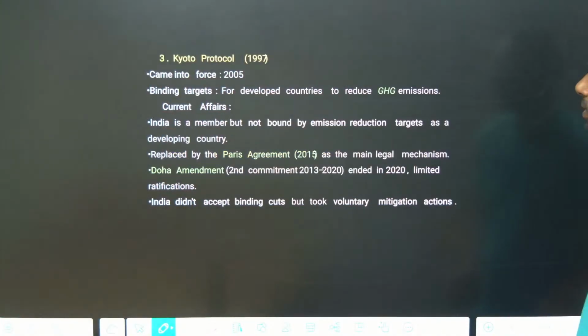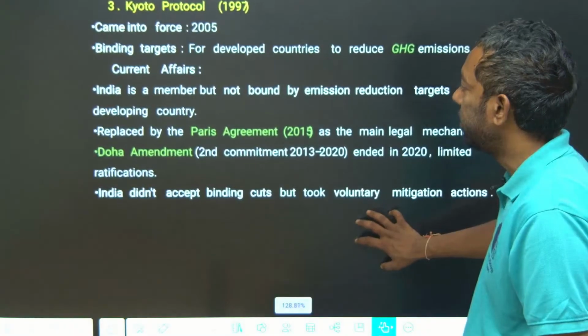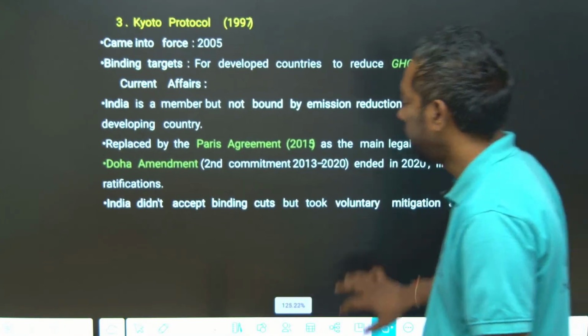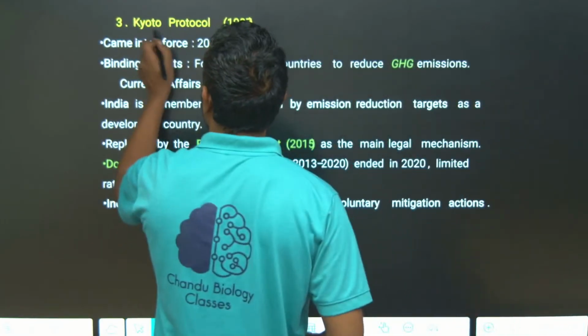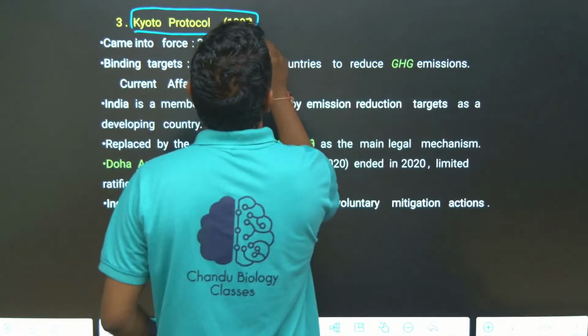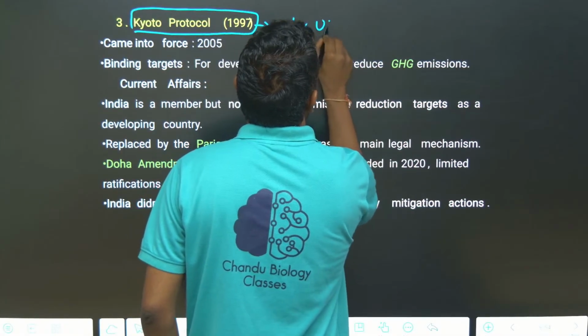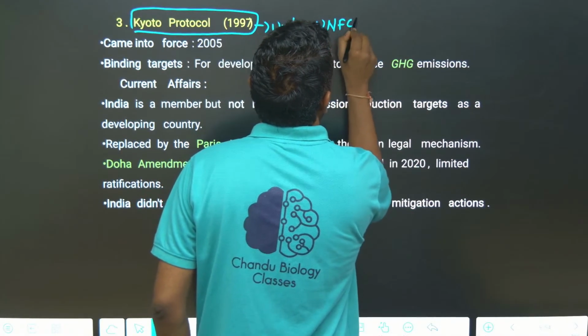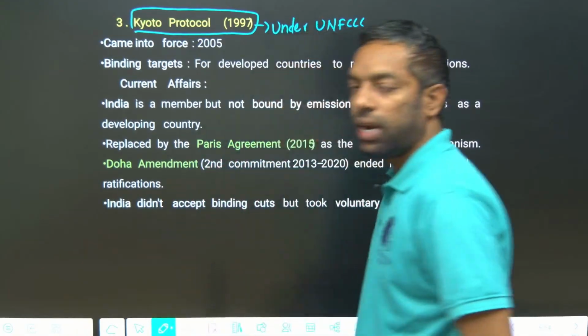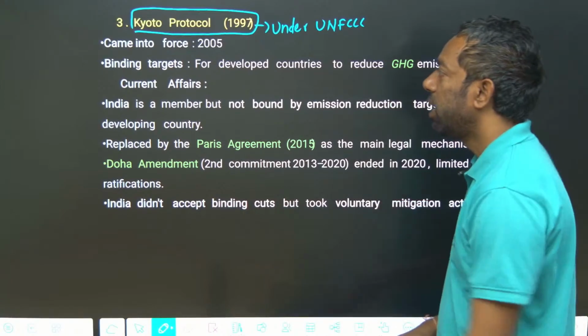Next, the Kyoto Protocol under UNFCCC. The Kyoto Protocol is under UNFCCC.